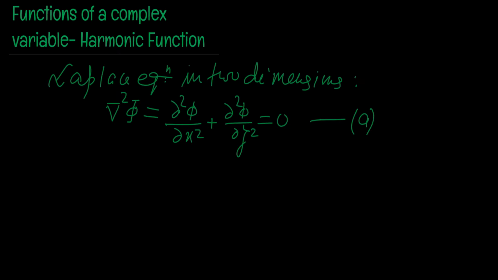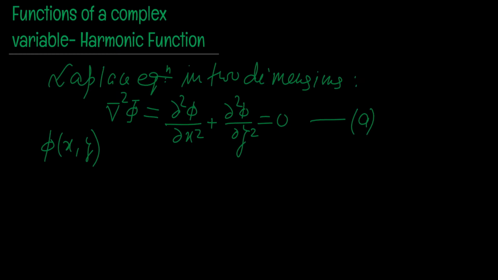In fact, what will be a solution of this Laplace equation? Its solution is phi of x, y. This is the solution of this equation. And this solution phi of x, y is among the most important functions in mathematical physics.